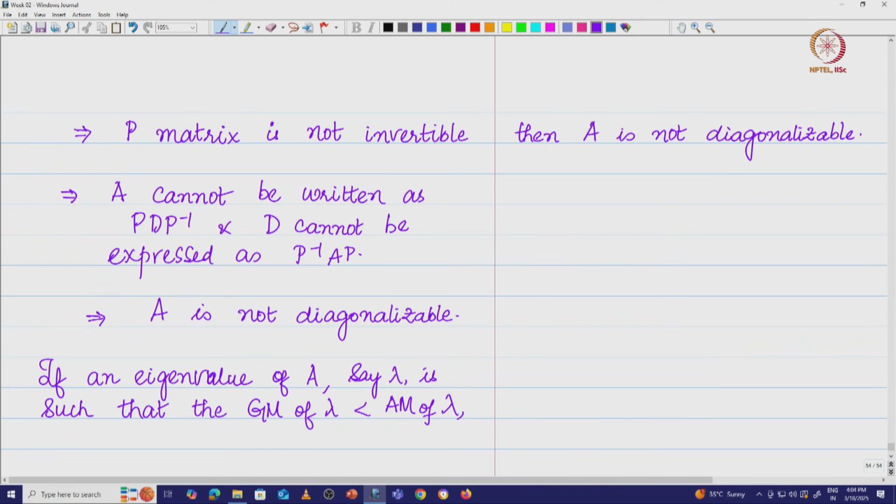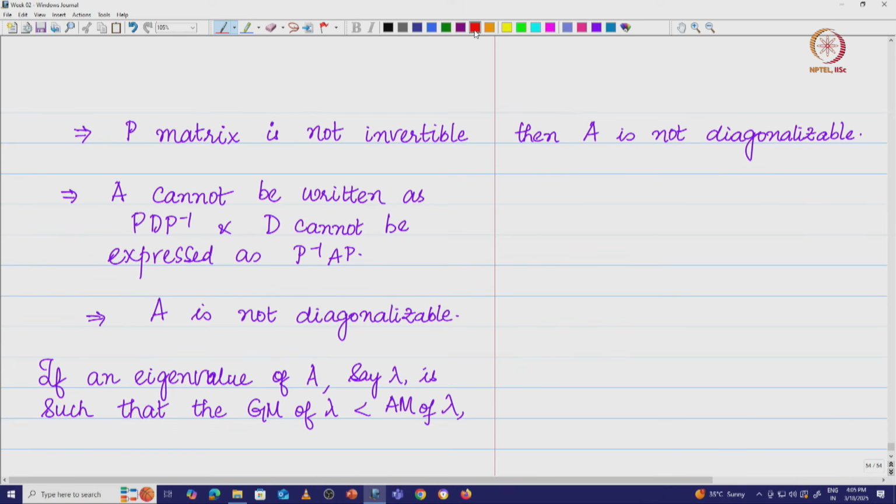Now, let us do one more thing before we conclude this particular module. Recall that we started off with the idea that the eigenvectors of a matrix A corresponding to distinct eigenvalues are linearly independent.